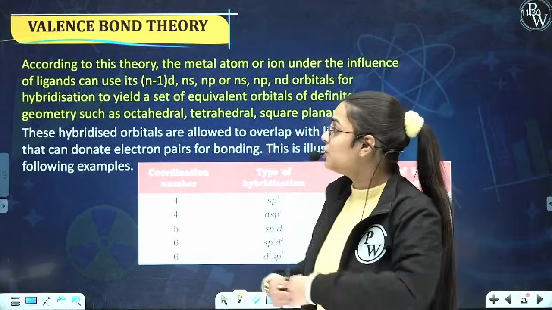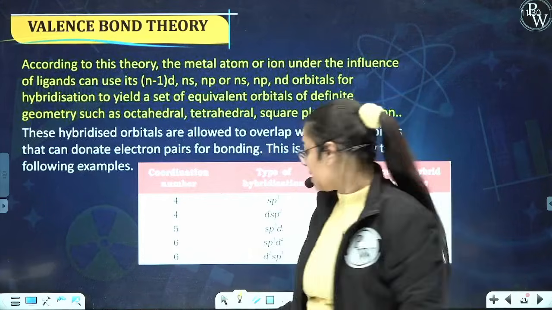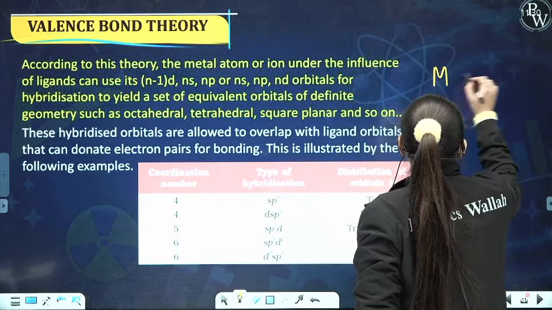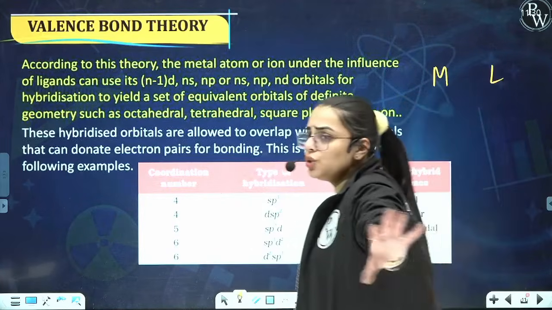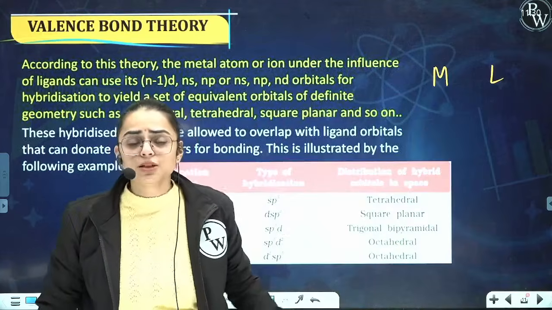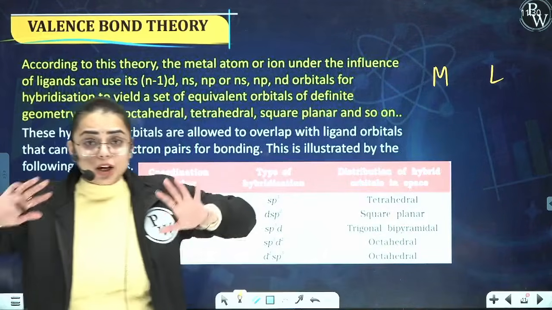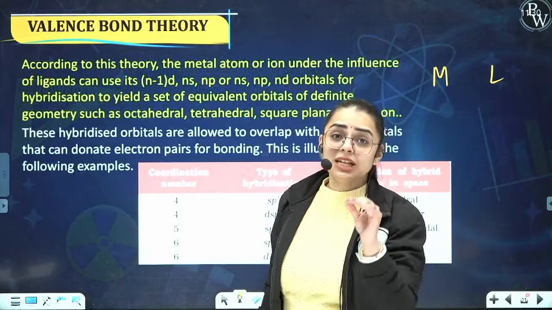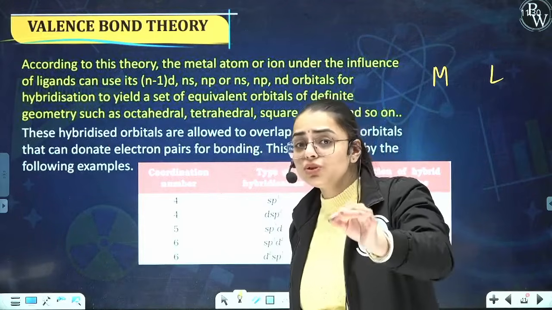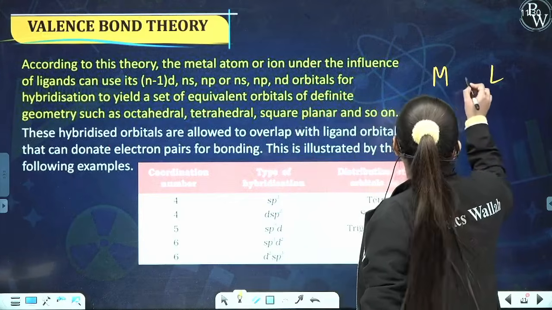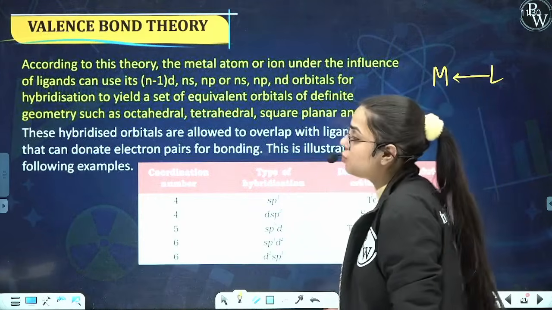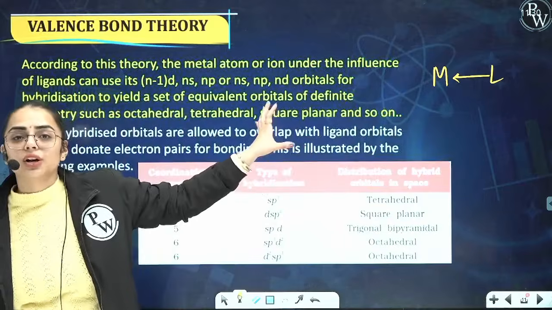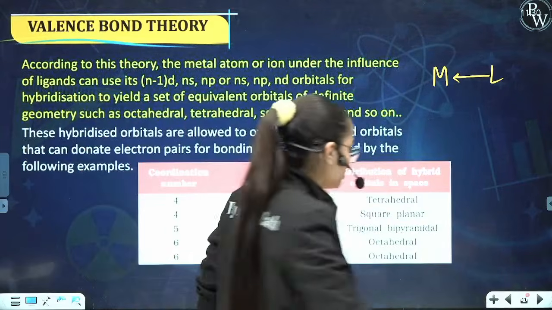Valence bond theory is basically very simple. What does it state? We have a central metal atom and we have certain ligands. What is the role of ligands in coordination compounds? Ligands are the ones that donate their lone pair of electrons to the central metal atom, and they form the coordinate bond.